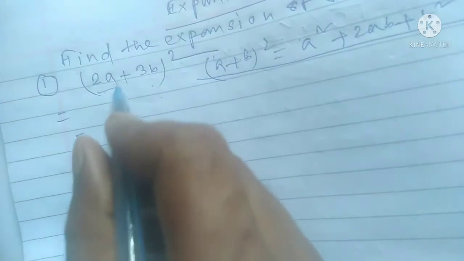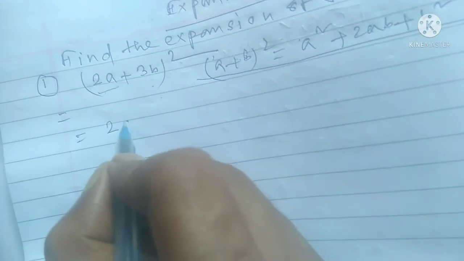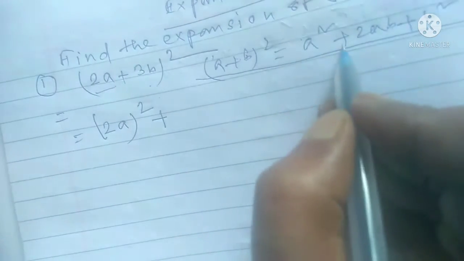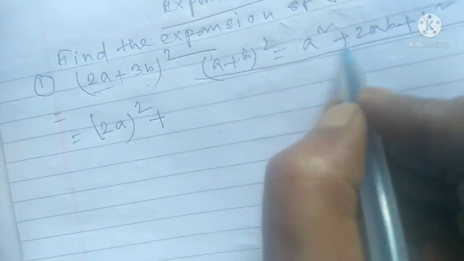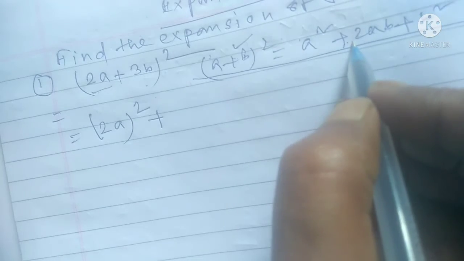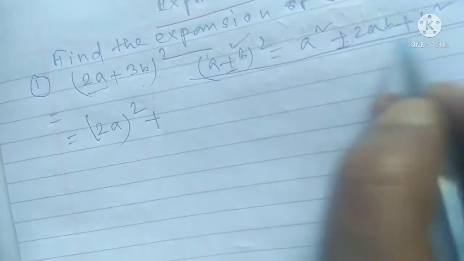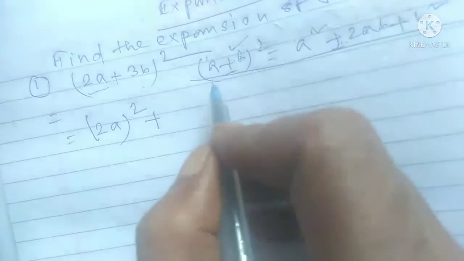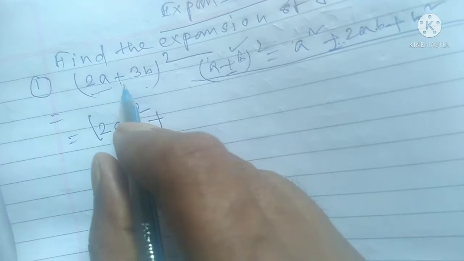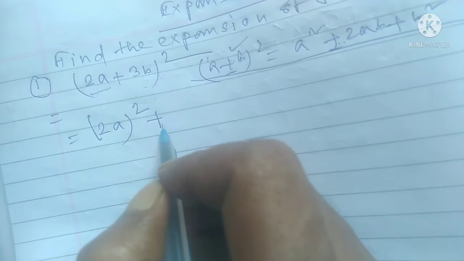Then you can easily solve these questions. (2a) whole square plus, here it is plus. Why is it plus here? Because plus is there, that's why you have to write plus here. If it were minus, then it would be minus, but the sign is the same. So if your plus sign is there, then you have to write plus here.